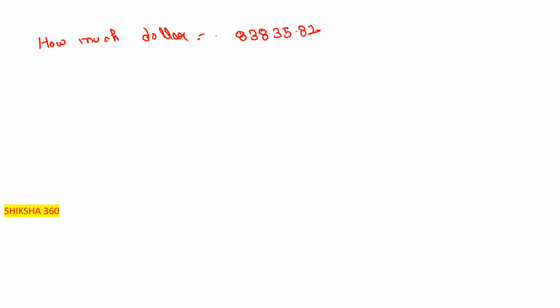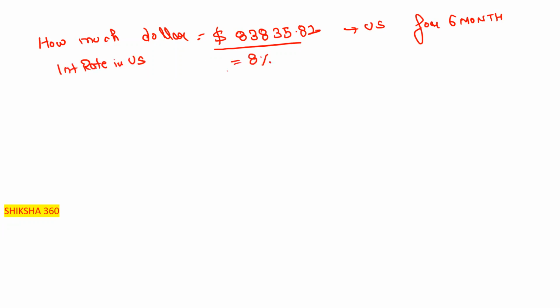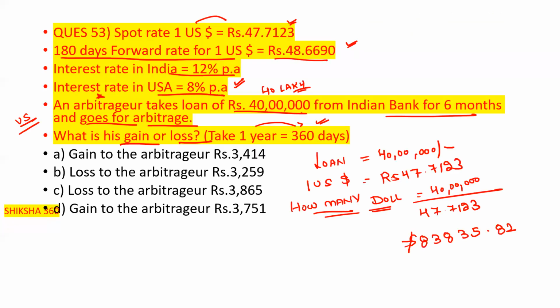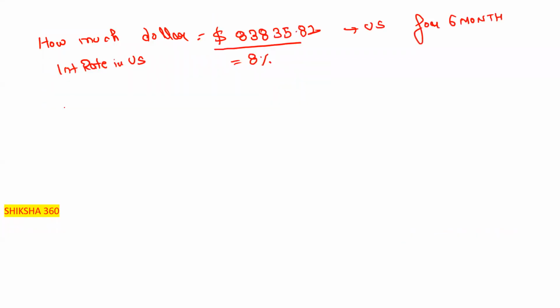$83,835.82. Clear. So now that person invests that amount in the US for 6 months. I will show you in the end how they will earn the benefit. Interest rate in US is 8%. So they will get an interest rate in the US of 8%. Clear. So how much interest?